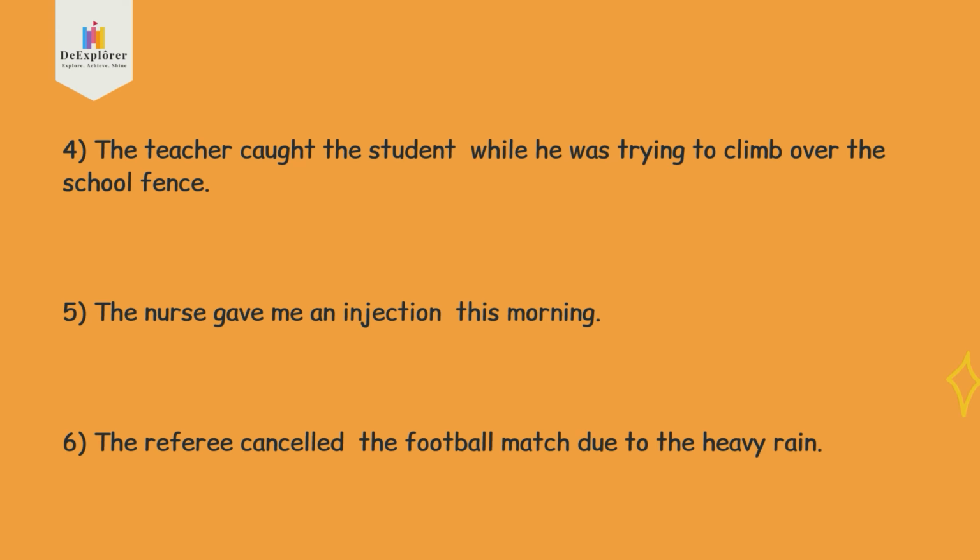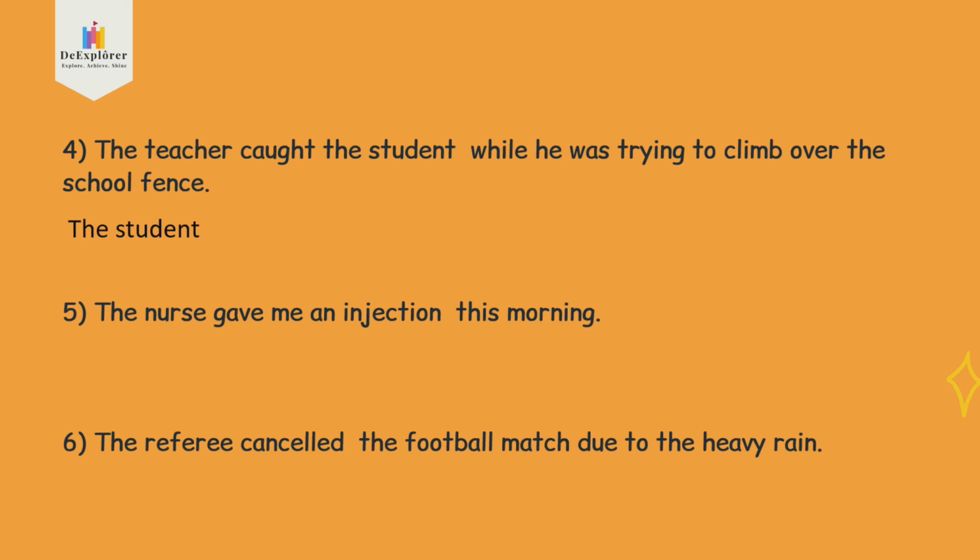Number 4. The teacher caught the student while he was trying to climb over the school fence. See, so the teacher caught the student. 老师抓到学生，当他那时候正在爬过学校篱笆，就抓到他了。Okay, so the teacher subject, verb caught. Caught who? The student. So now, 看动词的前面那个字，你现在代替前面，什么东西被抓？The student.